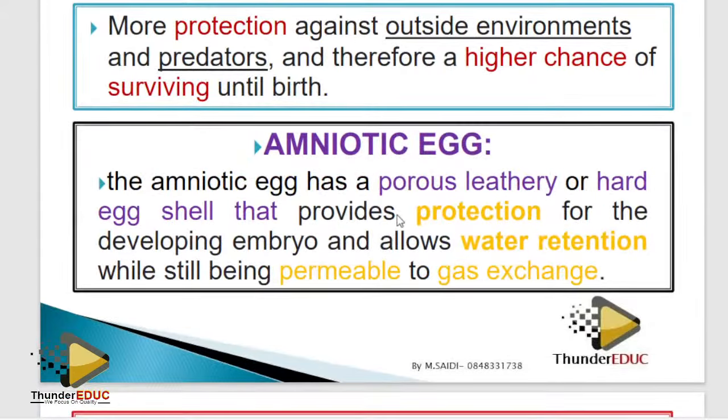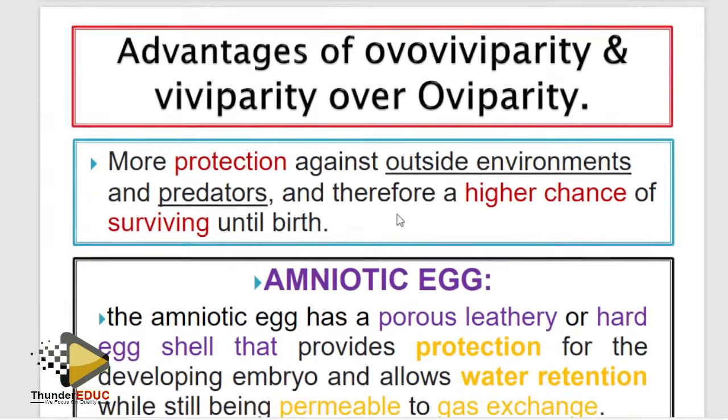So we have seen that. Just know the one advantage of external fertilization and internal fertilization. Basically it's the same thing here. Internal brings about internal development, and external, there is high chance of fertilization. Internal development, there is high chance of the organism to survive.